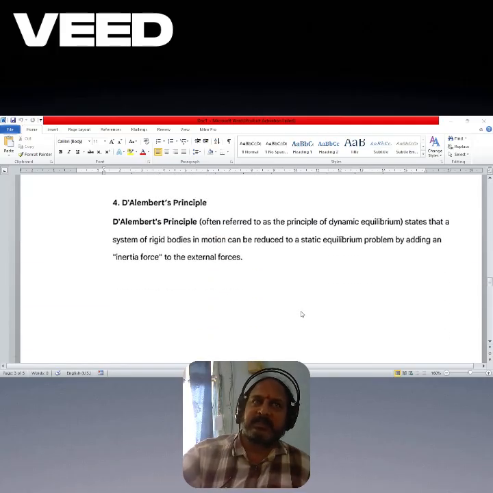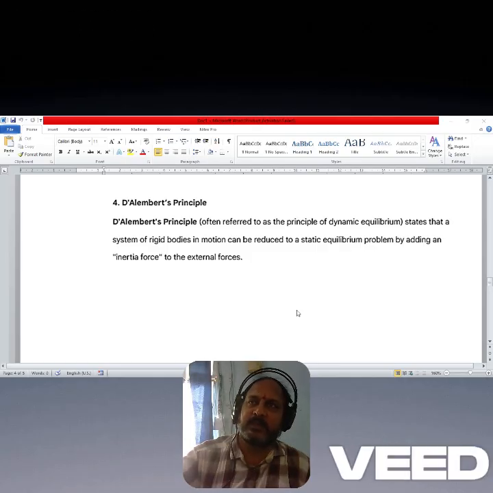And next is D'Alembert's principle, which is again a very important question, also referred to as the principle of dynamic equilibrium. That means any dynamic equilibrium problem, if you want to convert it into a static equilibrium problem, we add a particular force called the inertia force to the external forces.